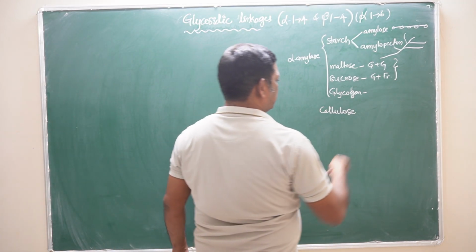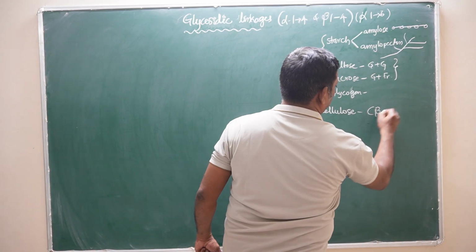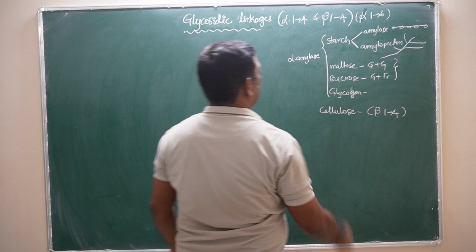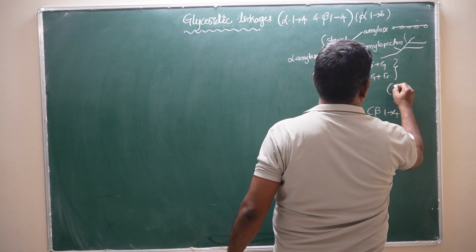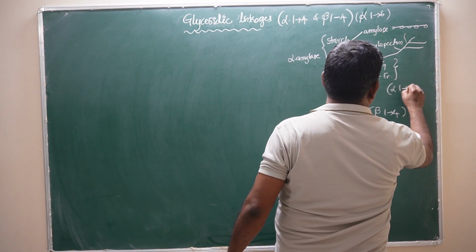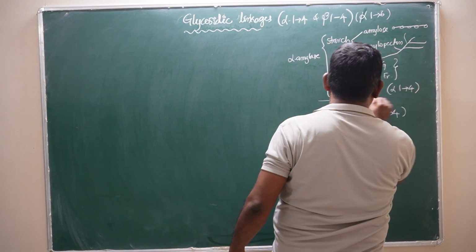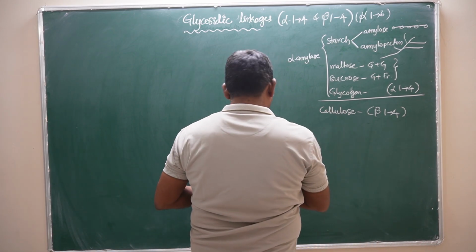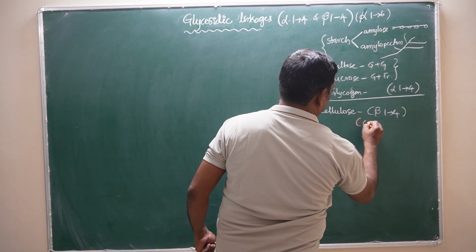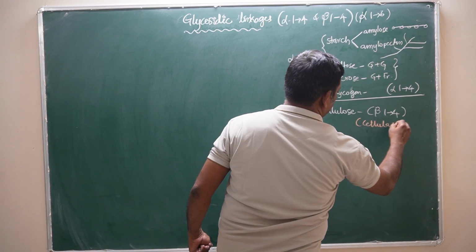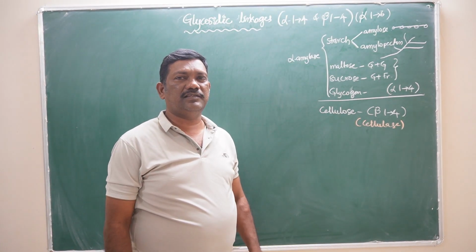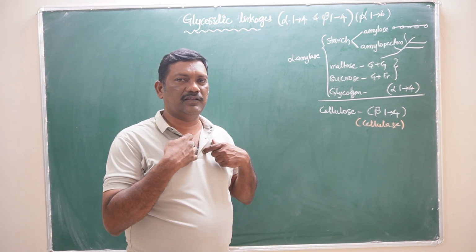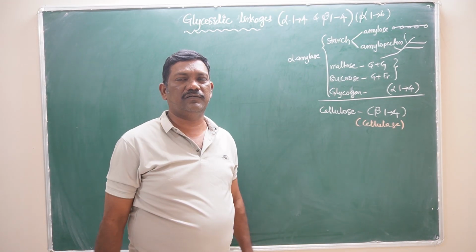But this cellulose is made up of beta 1,4 glycosidic bonds. Starch and glycogen are made up of alpha 1,4 glycosidic bonds. The cellulose is digested by cellulase enzyme only. In our body there is no cellulase enzyme. No gland in our body can release the cellulase enzyme. So we do not digest the cellulose food material.